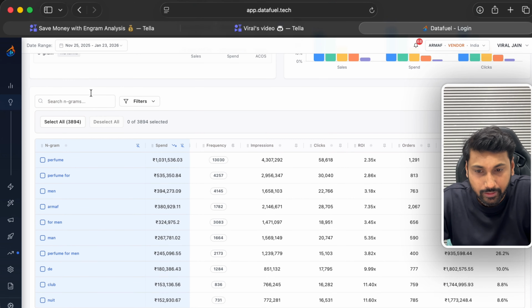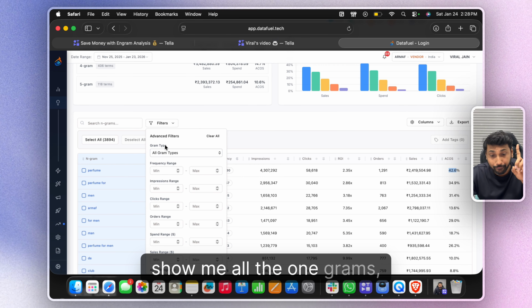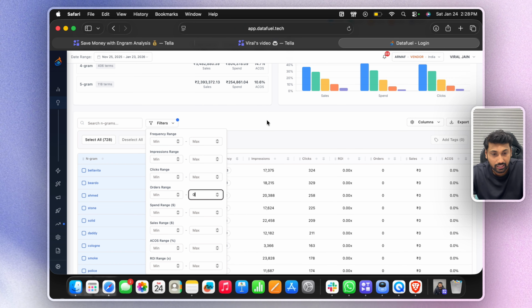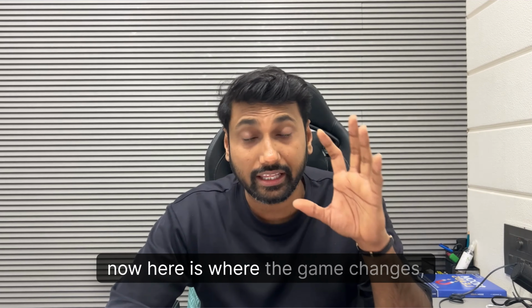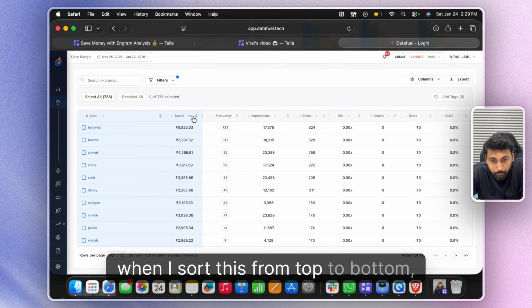Now here you can see we can do a lot of analysis. I can say, show me all the 1 grams which have got 0 orders, let's say in the last 60 days. Now here is where the game changes, guys. It's very, very important to see that when I sort this from top to bottom,